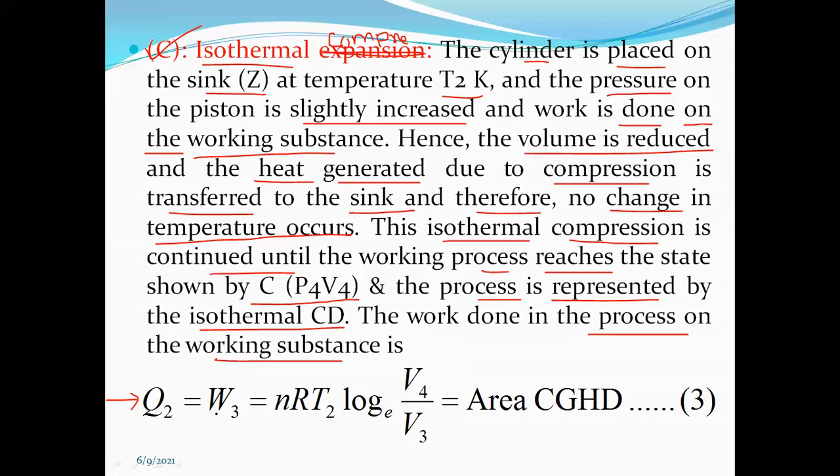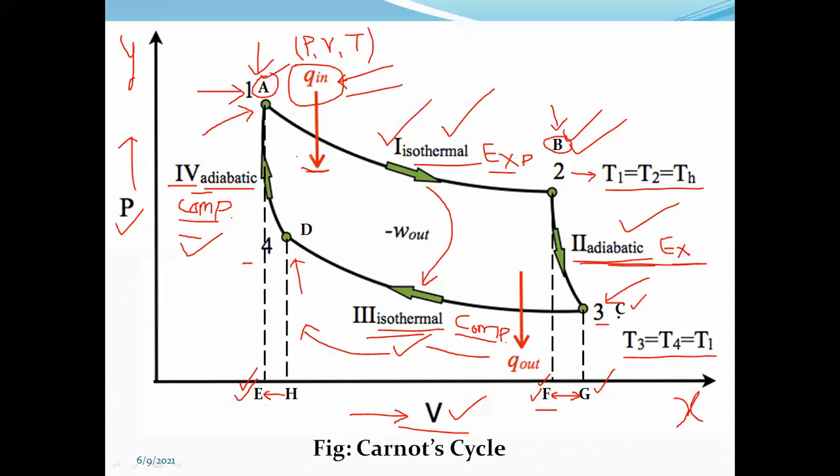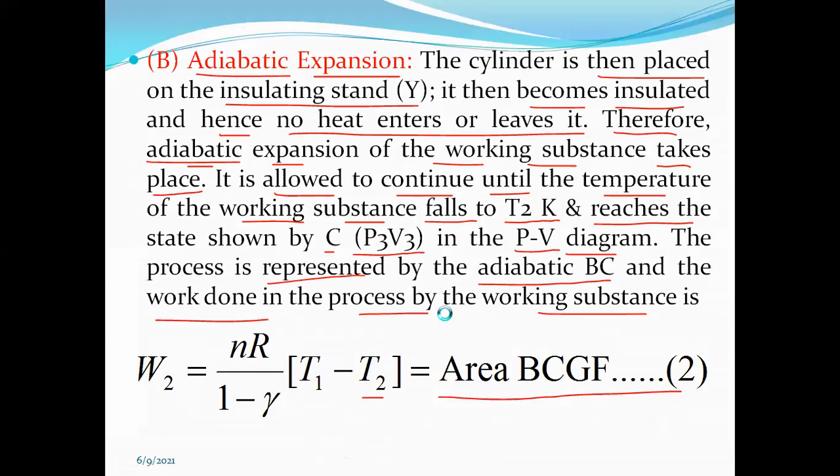So here Q2 is equal to W3 is equal to nRT2 log to the base e V4 upon V3. This is for area CGHD, equation number 3. Where is CGHD? This is C, then G, then H and D. For this area, isothermal compression is discussed.